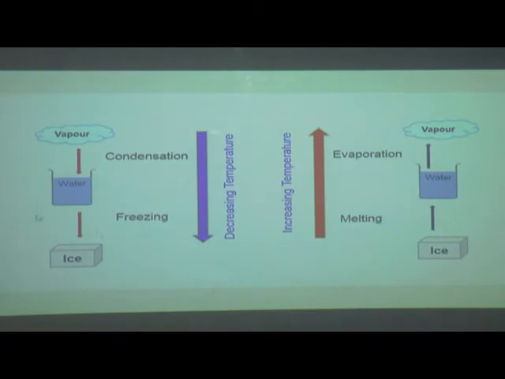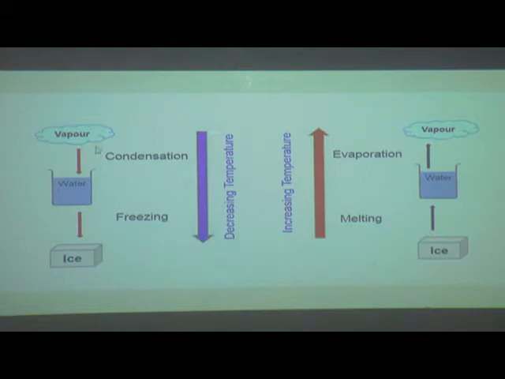As we have seen in the example, on increasing temperature ice changes to water and water changes to vapor. The changing of water to vapor is called evaporation.